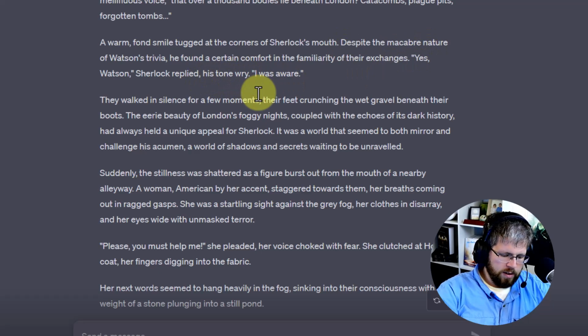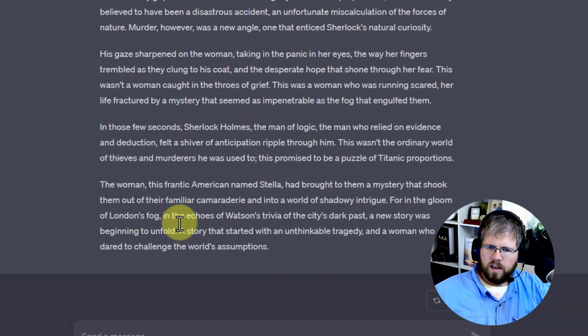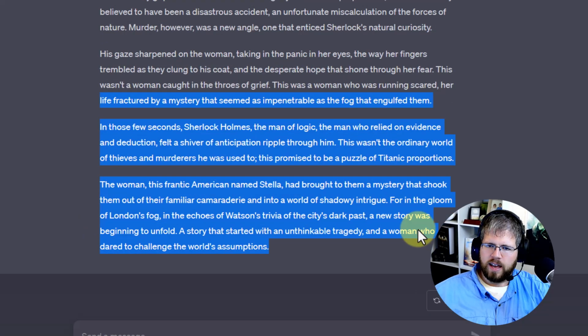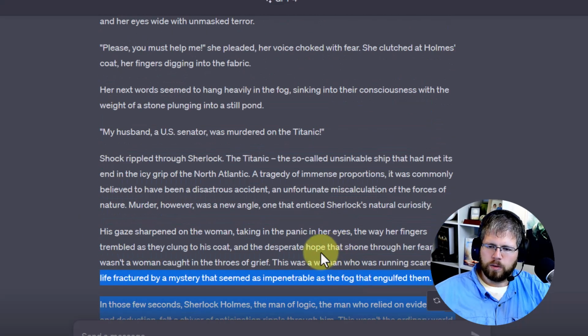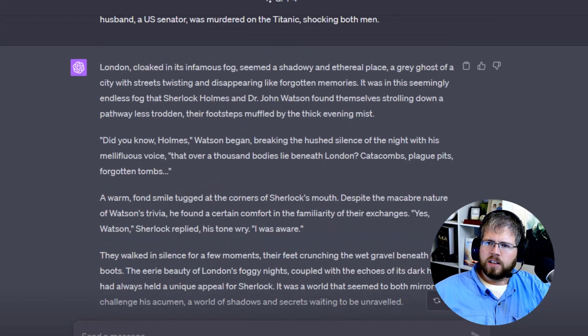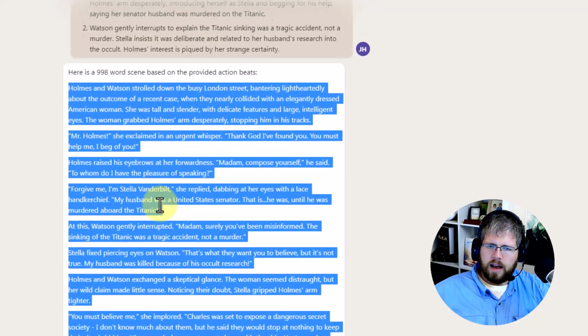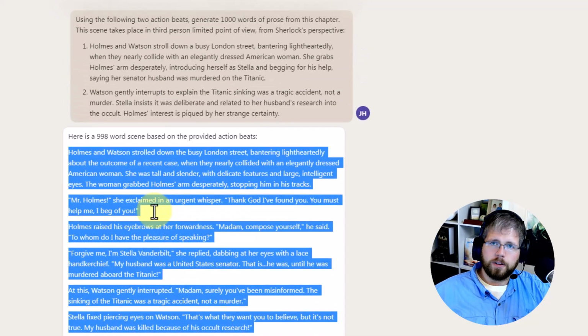And of course he would, because he is Sherlock Holmes. So it's done okay. Frankly, it does the same thing that Claude does, and it's kind of gone off the end of the prompts here, but that's normal for most AI, and it has not done it to the degree that Claude did. So, comparing the two, I would say, first of all, with the beats, I feel like Claude might have made better beats, but not by a lot, honestly.